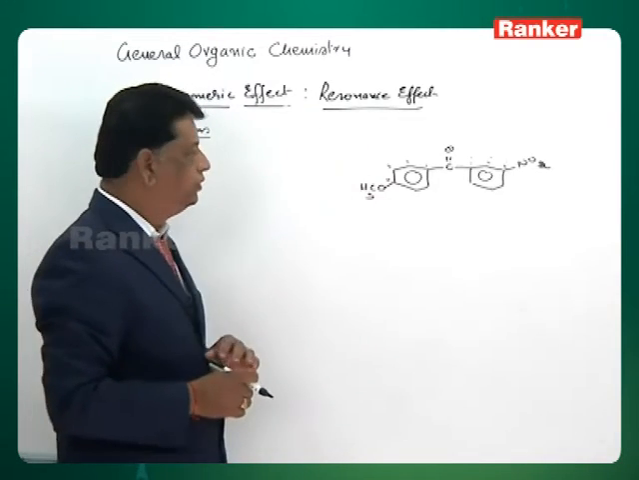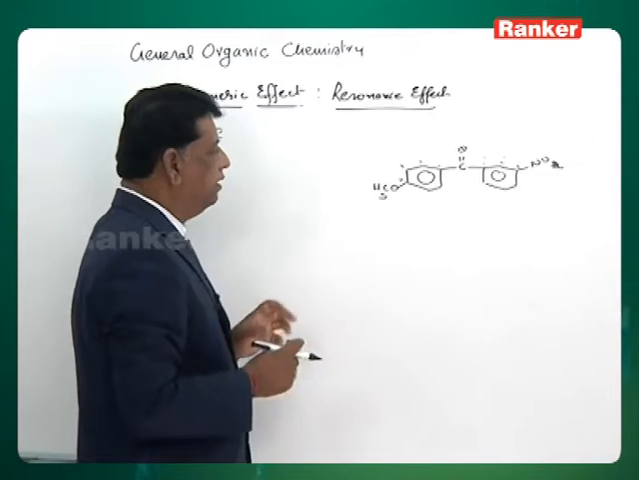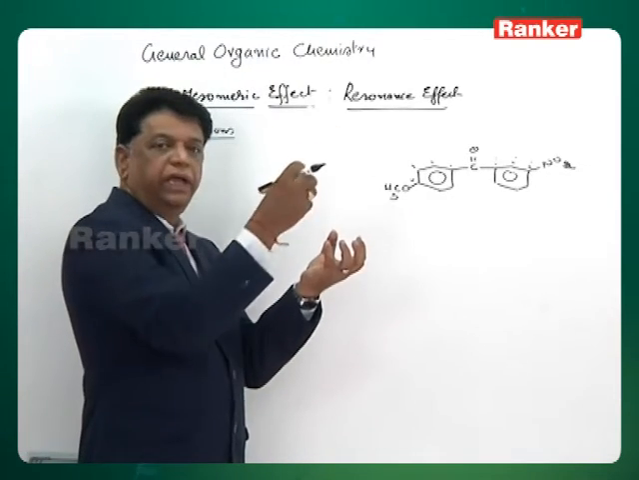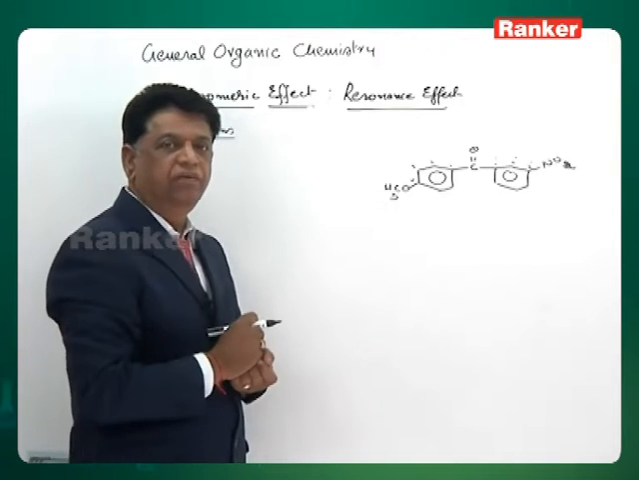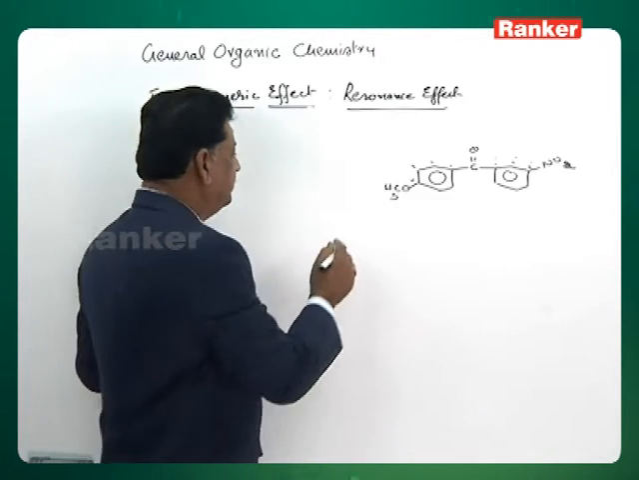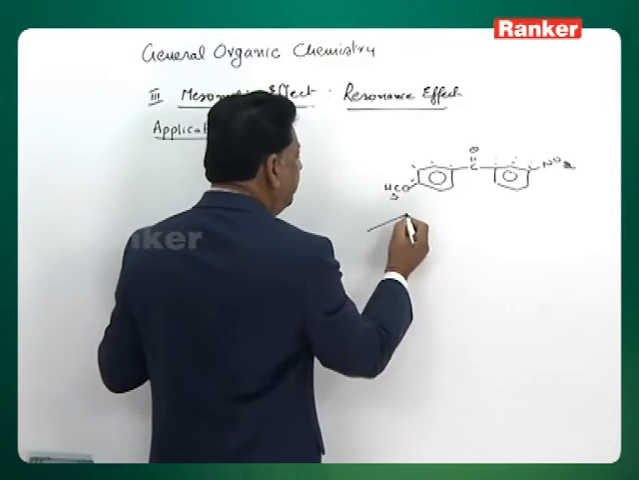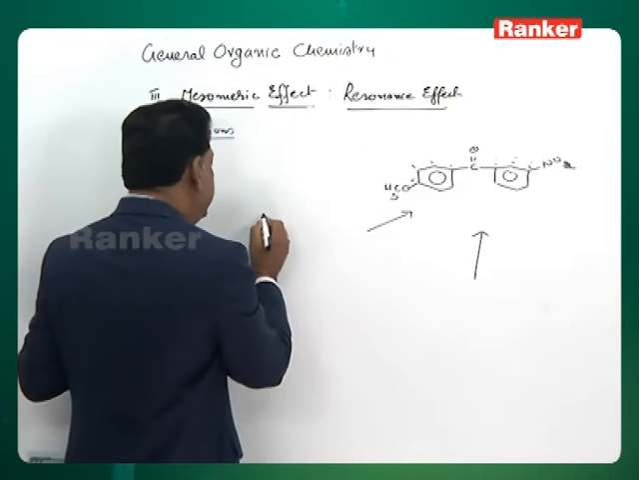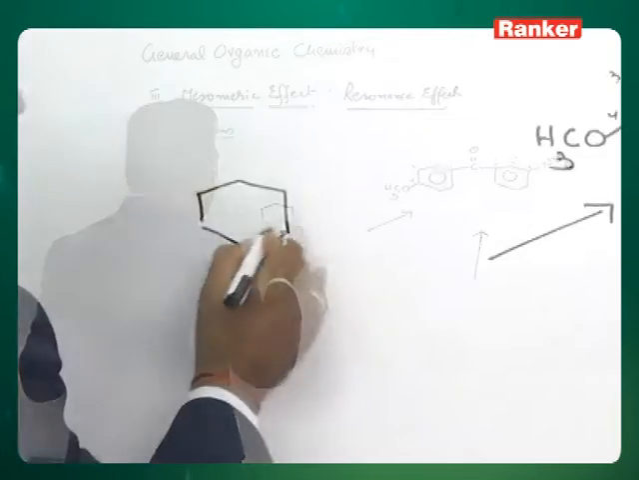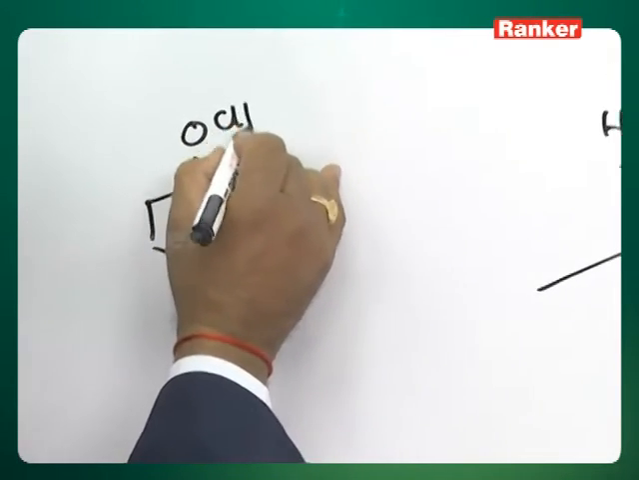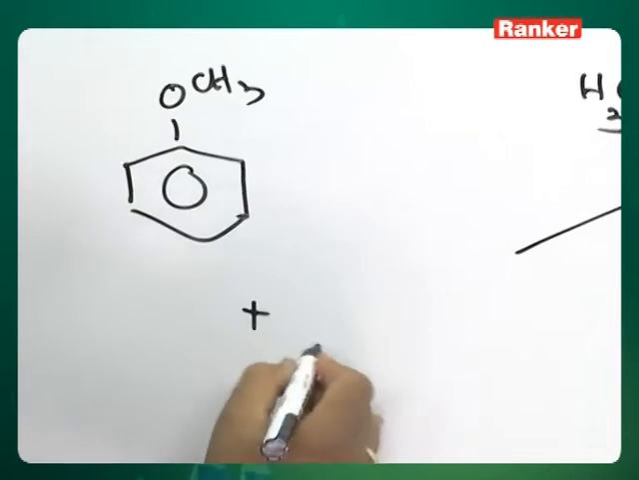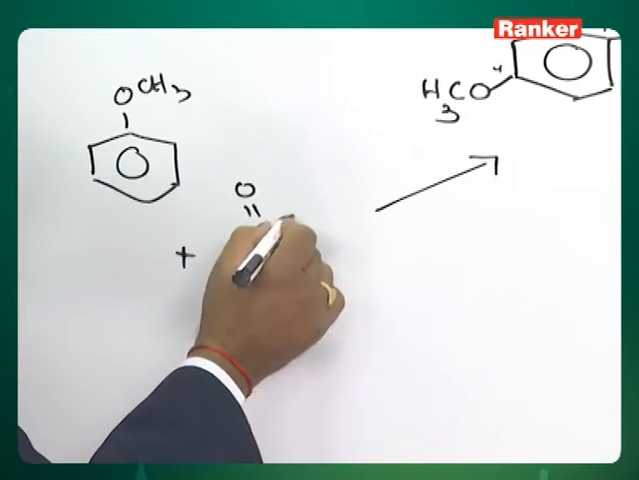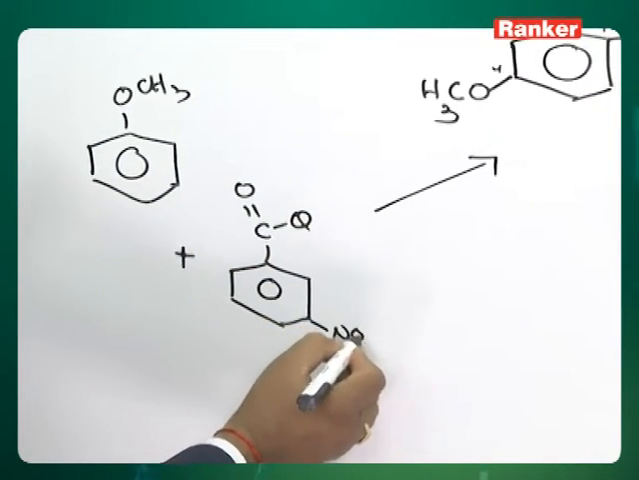diphenyl ketone. This compound I want to prepare by using a reaction called the Friedel-Crafts acylation reaction: take a benzene and introduce a CO group. You can prepare this compound from two different sources. In one method, take methoxy benzene, OCH3, and treat it with benzoyl chloride containing a nitro group at the para position.